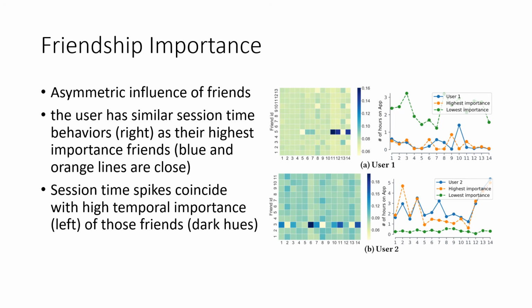To further interpret those scores, we plot the importance of the highest user or friend and the lowest one. As we can see, the highest important friend has a more similar user action to the center user, while the lowest one has a pretty different user action history.